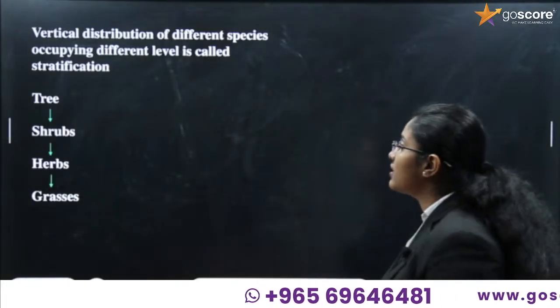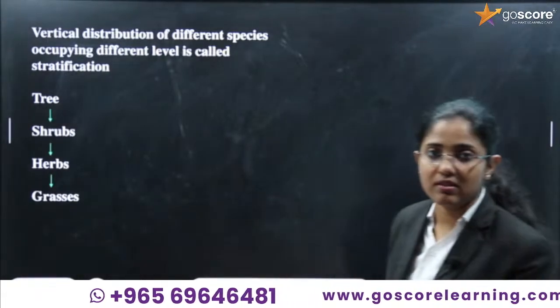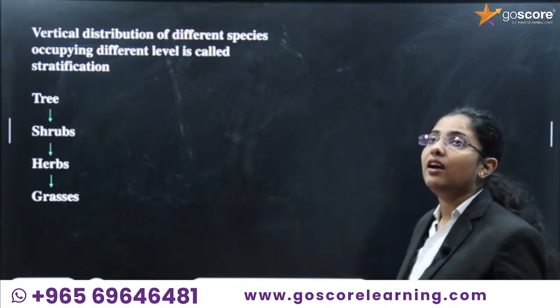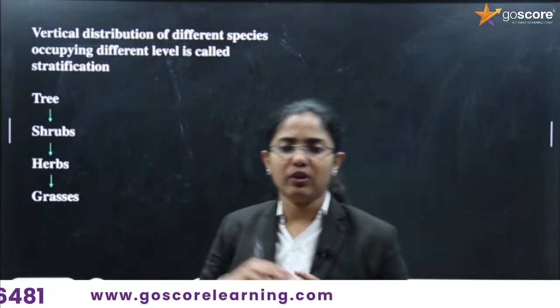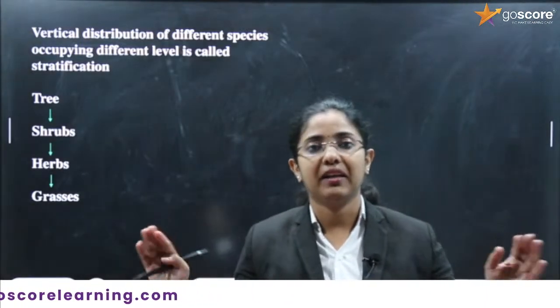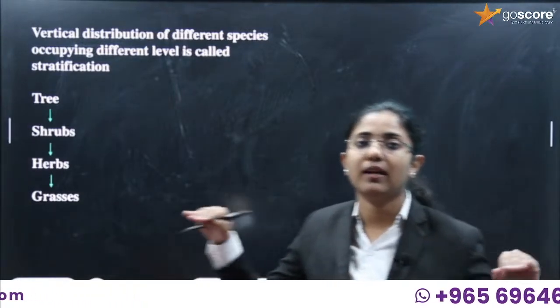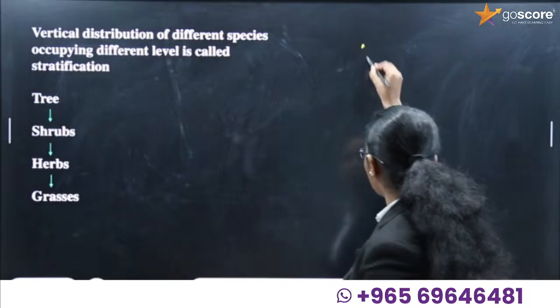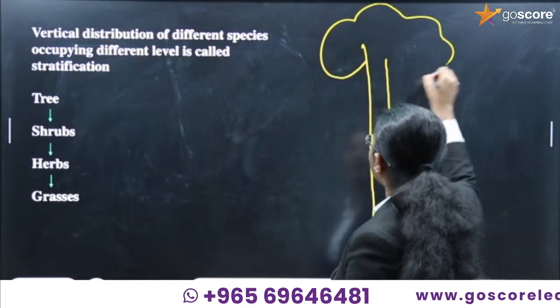Then if we consider the parts of an ecosystem, let's say a forest ecosystem, trees occupy the higher canopy. Tall trees in the forest will occupy the higher area.